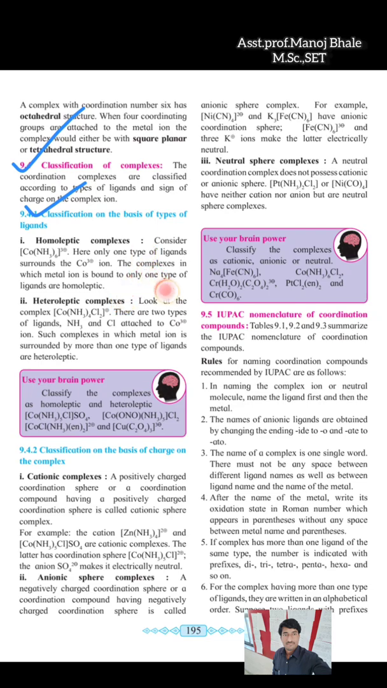Homoleptic complex means all ligands inside of the complex are similar. In a homoleptic complex, all ligands inside of the complex are similar ligands. This is one of the examples given: Co means cobalt, NH3 is ammonia, with 6 ammonia. That means inside of the square bracket only one type of ligand is present, that is ammonia. So this is known as a homoleptic complex.